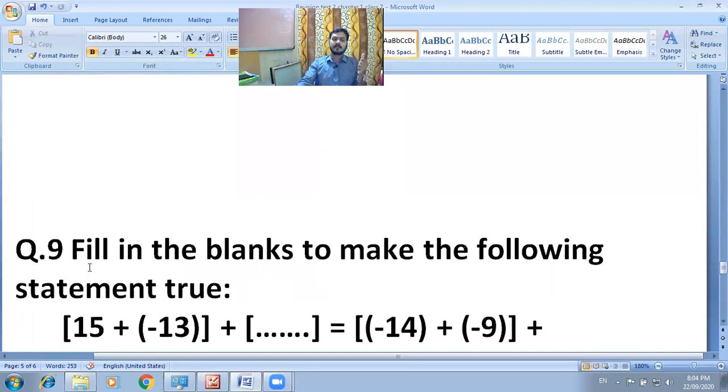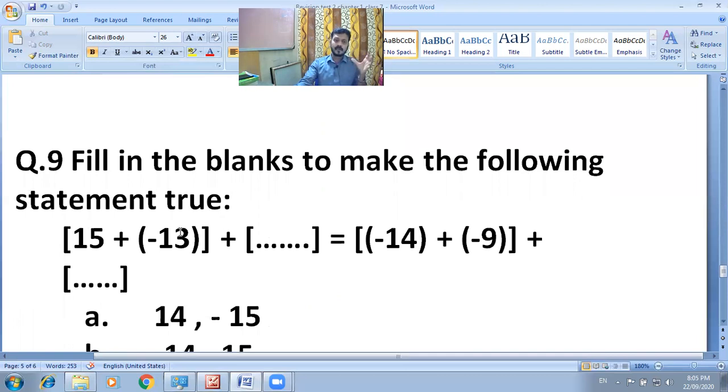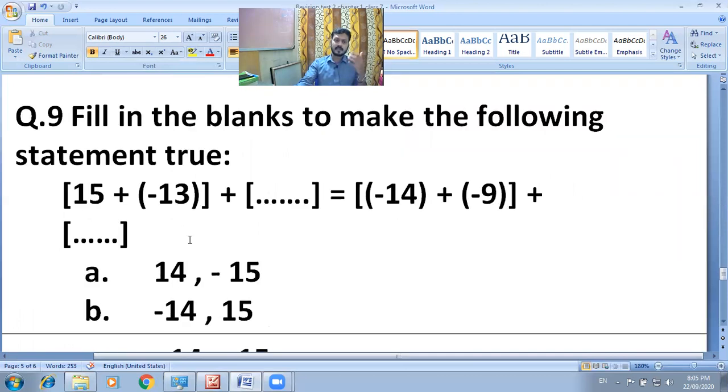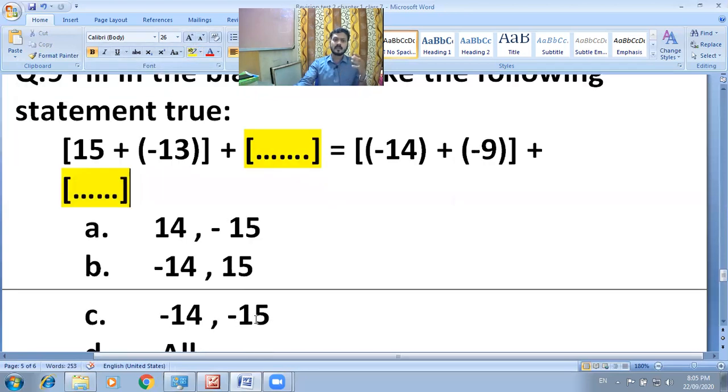Next, question number 9. Fill in the blank to make the following statement true. You can solve these questions with the help of options. Okay, the given statement is true, but how? How can it be converted into true? By filling in the blanks. First fill in the first blank and then the second blank. You can put the value from the options. Either you can revise or recall all the properties of integers.